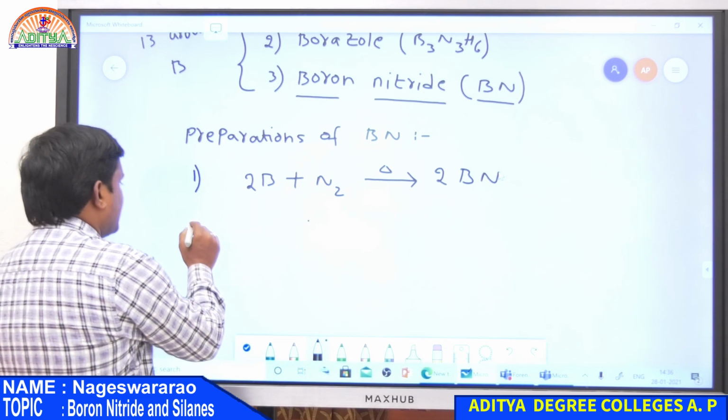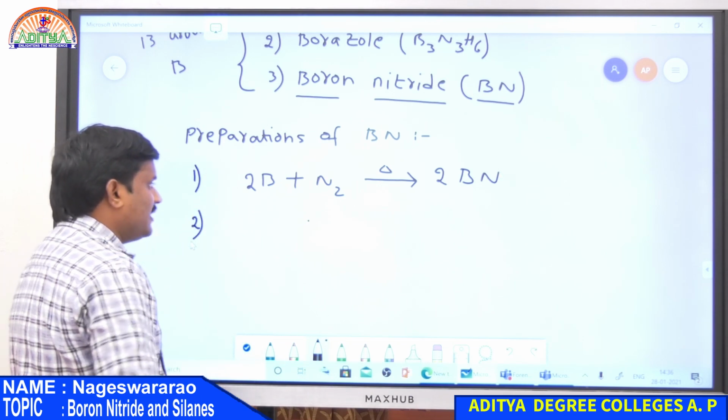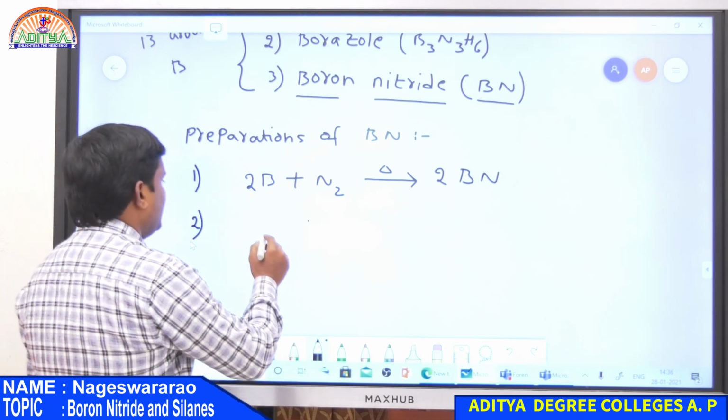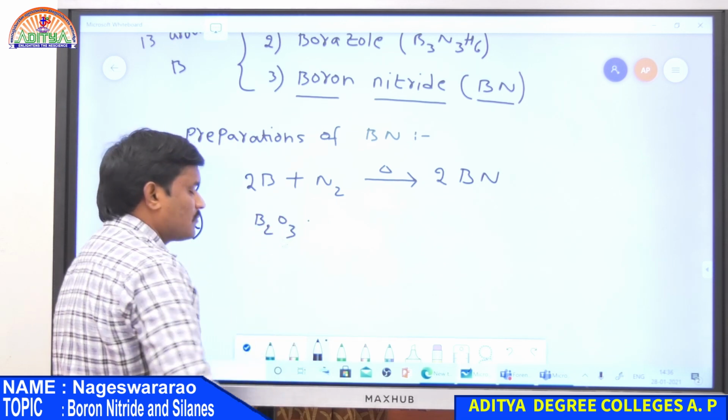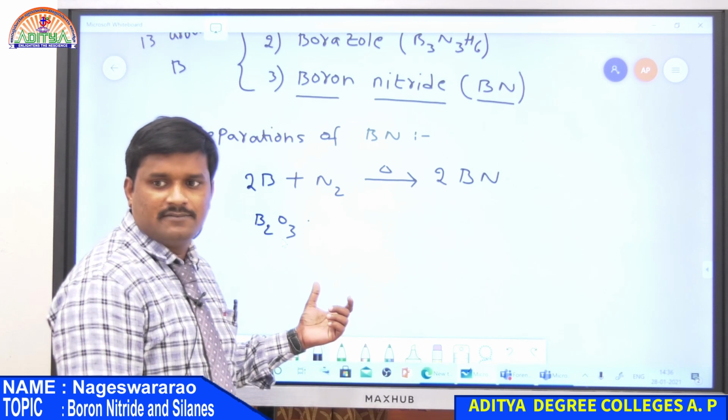And then the second preparation is heating of B2O3, boron oxide.